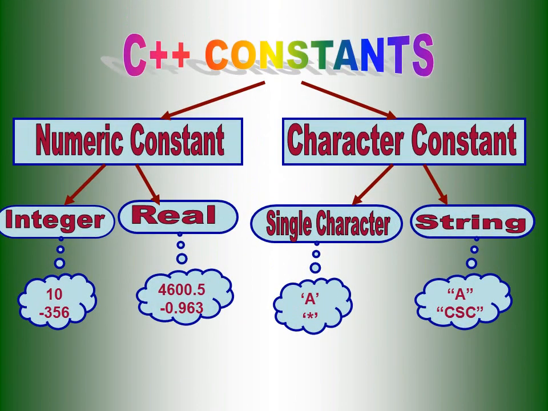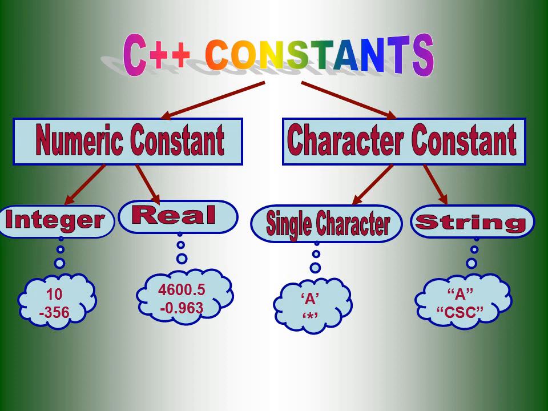C++ constant. The constant in the sense is a non-volatile thing. Volatile in the sense it is changeable. Non-volatile in the sense it is not changeable. There are two types of constant in C++: numeric constant and character constant. The numeric constant can be segregated into two types: integer and real. Character constants can also be segregated into two types: single character constant and string constant.